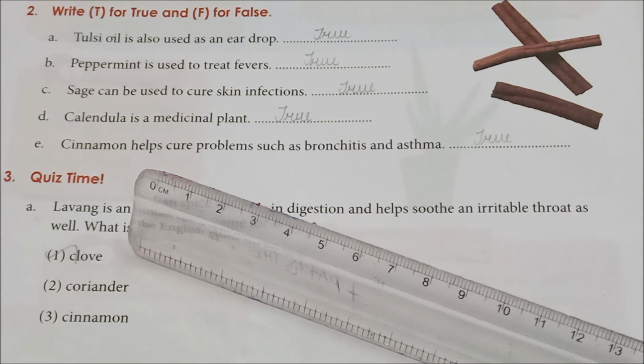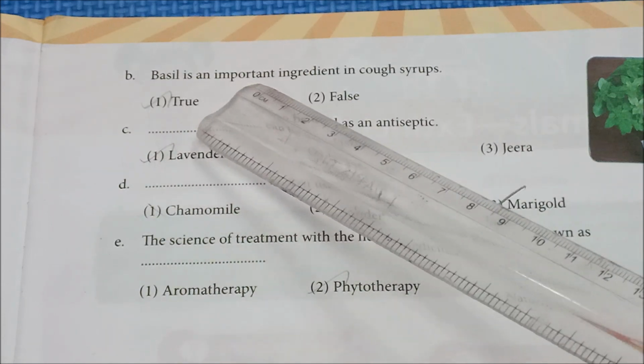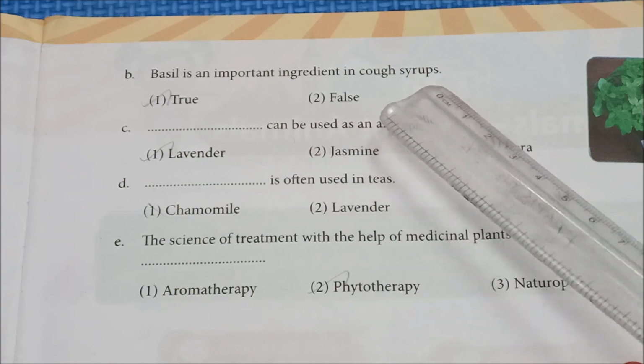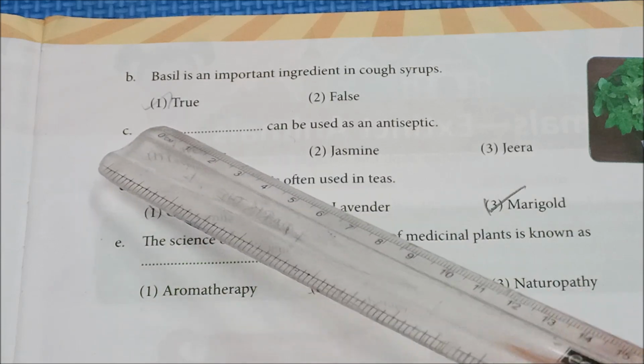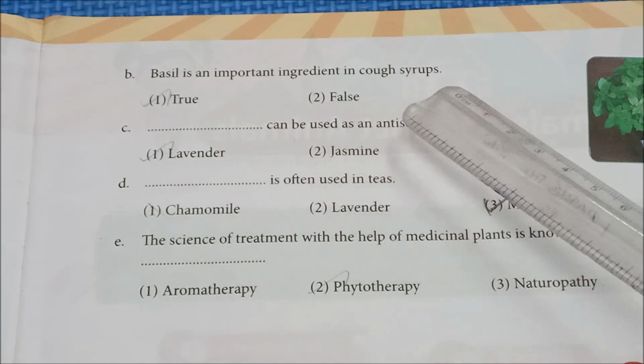Okay, fine children. See the next question, children. Basil is an important ingredient in cough syrups. Tell me whether it is true or false. Yes, it is true. Basil is an important ingredient in cough syrups.